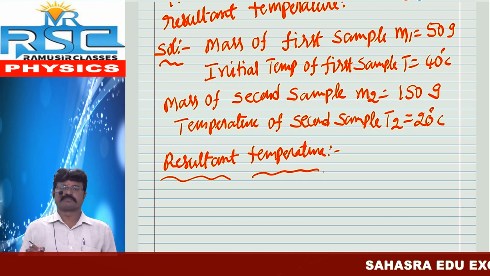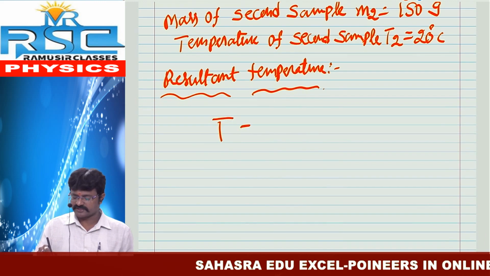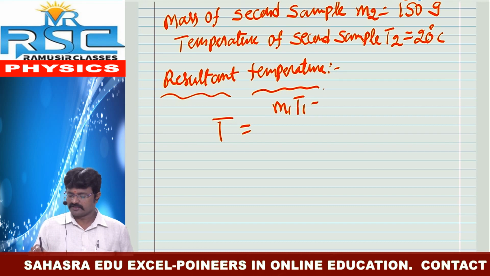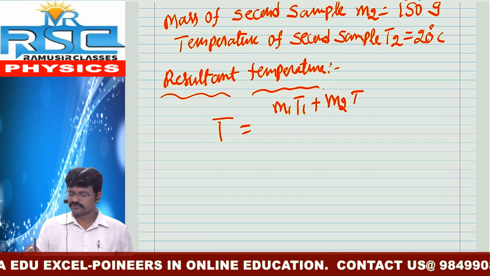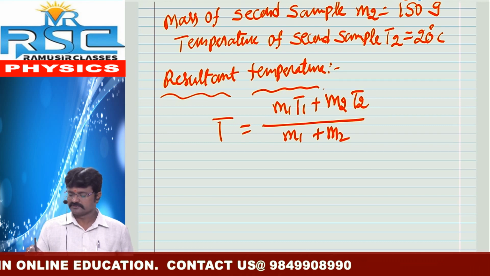What is resultant temperature? We already learned the formula of resultant temperature. T is equal to M1 T1 plus M2 T2 by M1 plus M2.